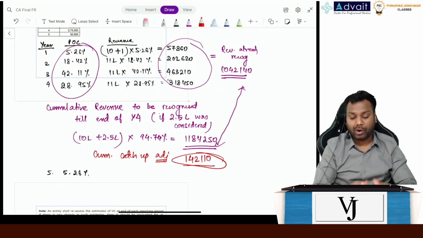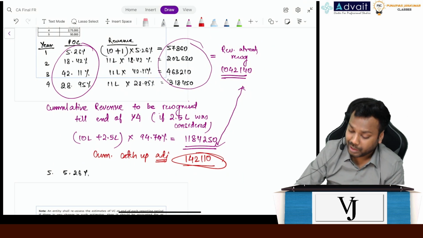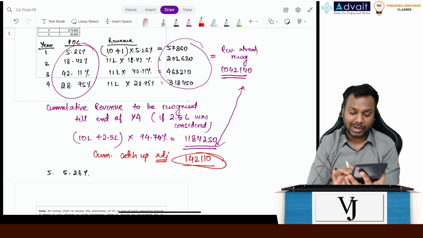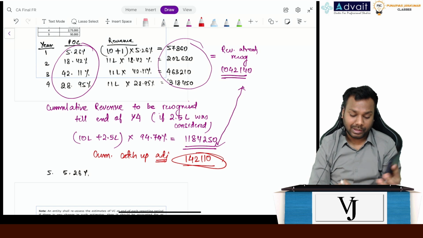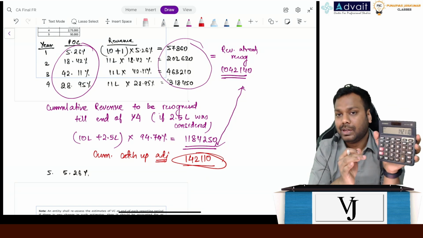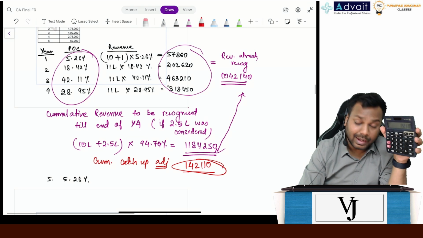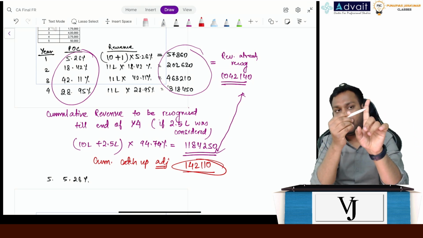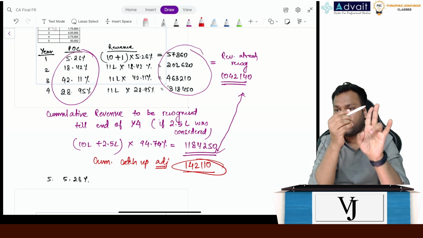So basically what you have done here is you have recognized 150,000 multiplied by 0.9474 as revenue. So basically, understand, for variable consideration, we recognized 1 lakh in year 1, year 2, year 3, year 4 proportionately, right?